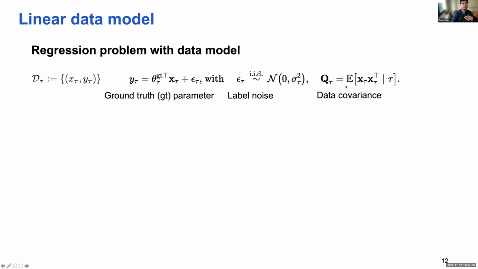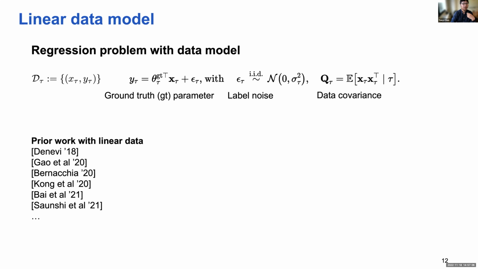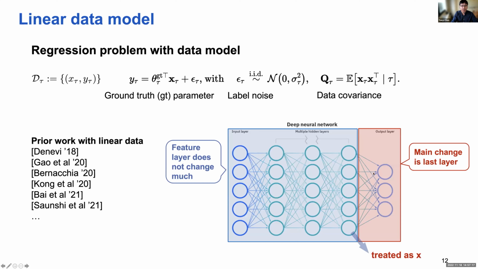We adopt this linear model because there is a lot of prior work in this line also using linear models to show the generalization performance of either models trained from scratch or pre-trained models. Also, this linear model can capture the scenario where we view the output of the last layer of the neural network as a feature vector X, and we fix all the weights in the first several layers. We can treat this as a feature X because those weights typically do not change in the adaptation stage.